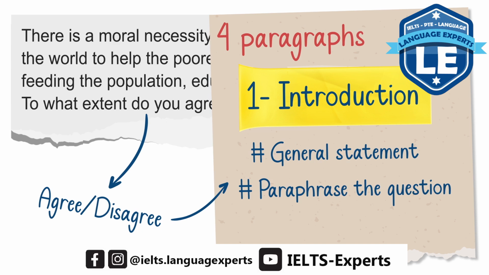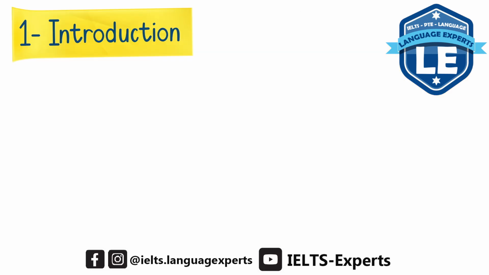And the last sentence, which is the most important sentence throughout your whole essay, is the thesis statement. We've worked a lot on how to write our thesis statement. In your thesis statement, you should say if you agree with this statement or not, right? Now, let's start writing our introduction paragraph.